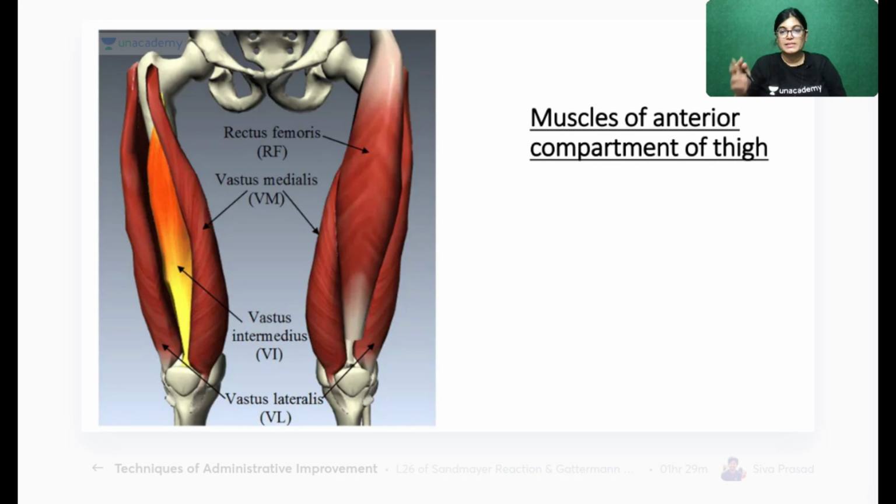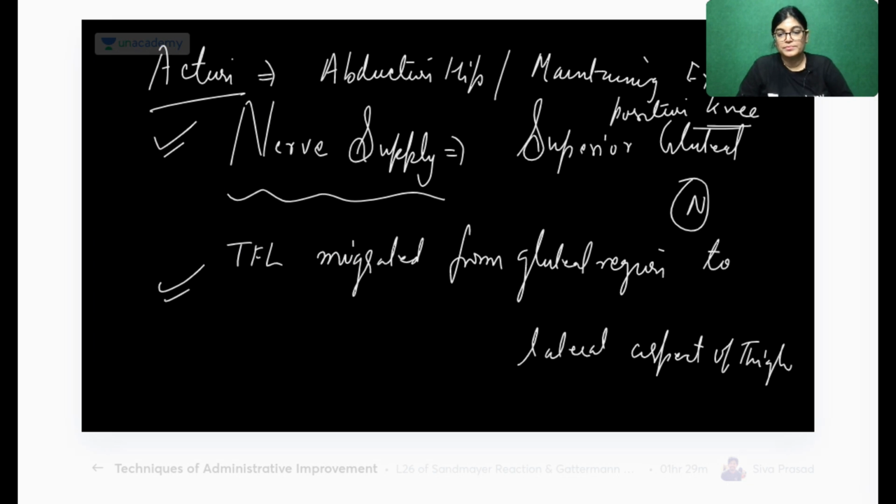So we have done two muscles in this category, sartorius and tensor fascia lata. The next muscle which I want to tell you is the other muscle of anterior aspect. So here you can see rectus femoris, a bipinnate muscle, and when the rectus femoris muscle has been removed, inside you can see vastus intermedius.